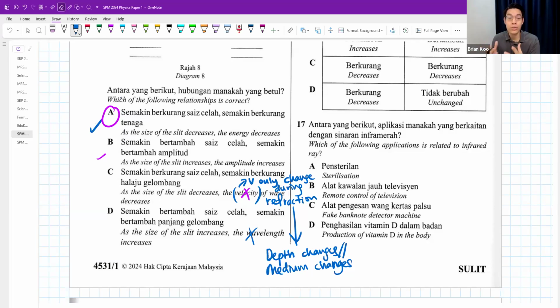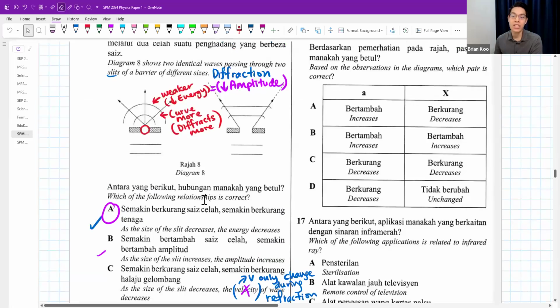Right? But sometimes the objective is not about... are all the other answers that I choose incorrect? Not really. Sometimes we just want to choose the best answer, the better answer. Just based on this picture, I can see the energy because it curves, but I can't really see the amplitude as much. That's why we choose A as the answer.